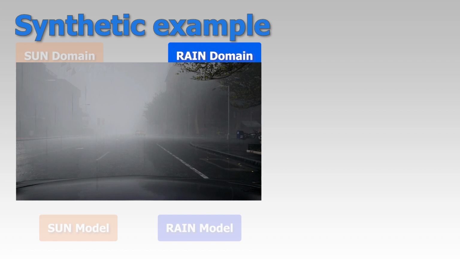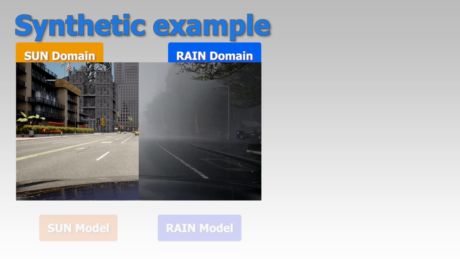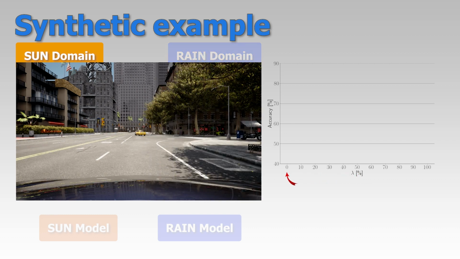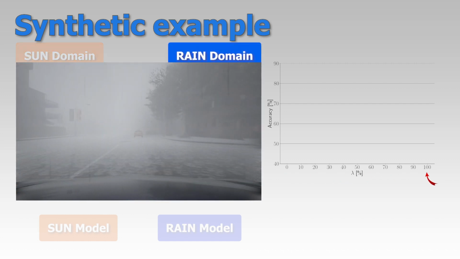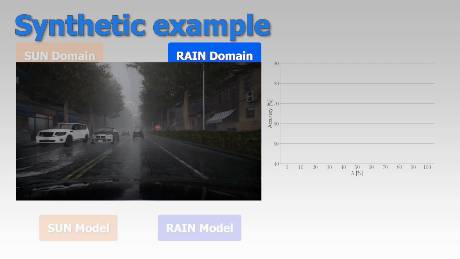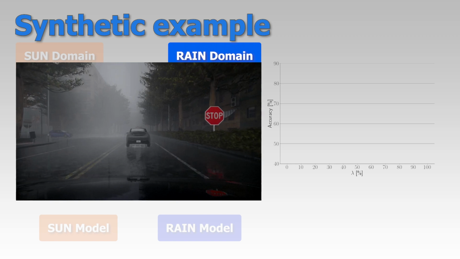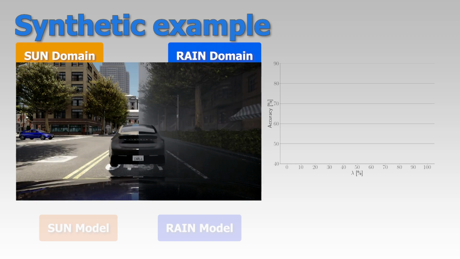For the sake of visualization, we depict such a domain by setting side by side the two source domains, the position of the cut giving the mixture weights that we call lambda, starting from 0 to 100%. When lambda is equal to 0, we are in the sun domain, and when lambda is equal to 100, we are in the rain domain. In practice, this situation would be a bit different. The car would rather pass through different domains over time, for instance when the weather changes. But our example is more visually compelling and still holds the same principle.